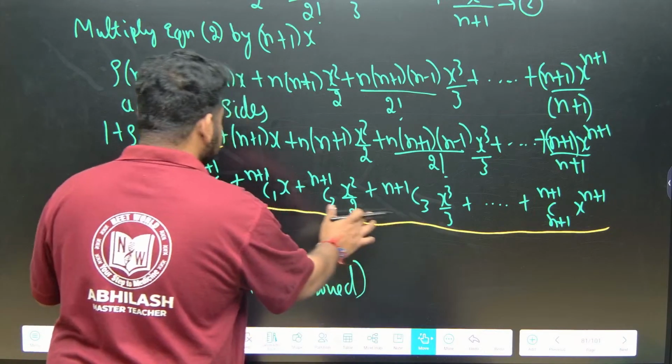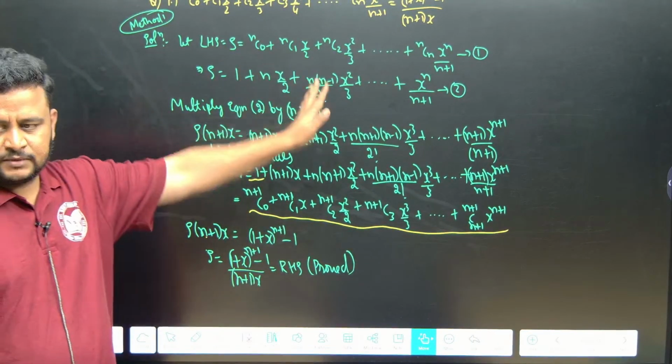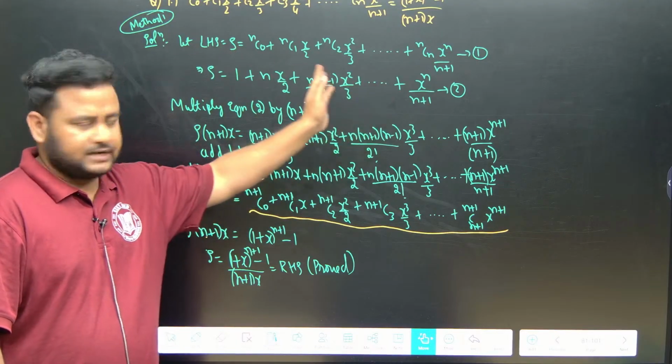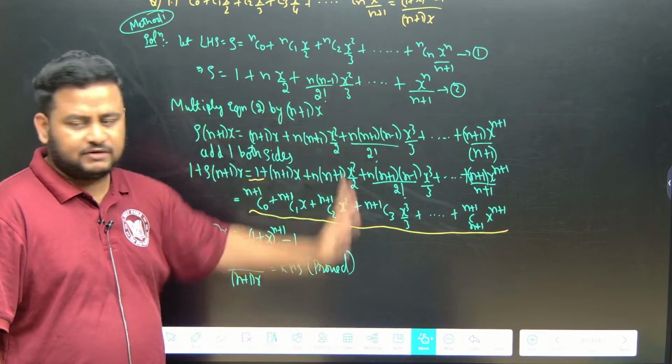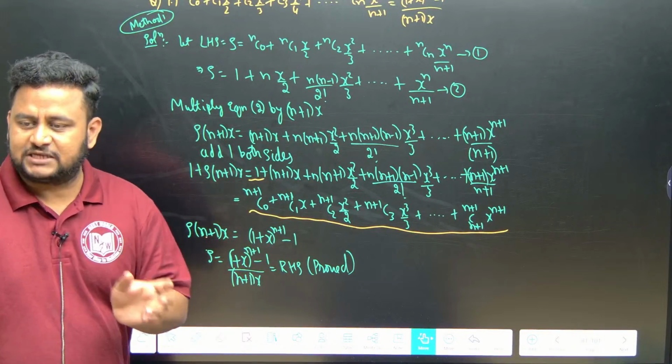So this is how we have to solve this. We take LHS equal to something, then we put the values nC0, nC1, all these values. Then after that, most importantly, you have to multiply by n plus 1 into x.